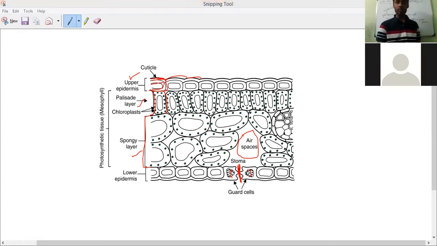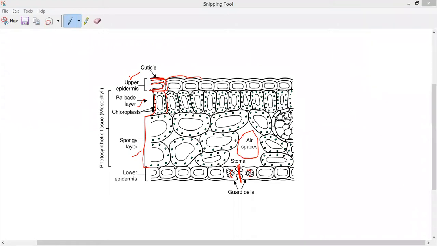Now observe this picture. We will study it one by one. This is the structure of the leaf. We can see the middle layers in the leaf: the palisade layer and the spongy layer. Have you noticed it? We have two layers in the middle, between the upper epidermis and the lower epidermis. One is called the palisade layer, and the other is called the spongy layer.